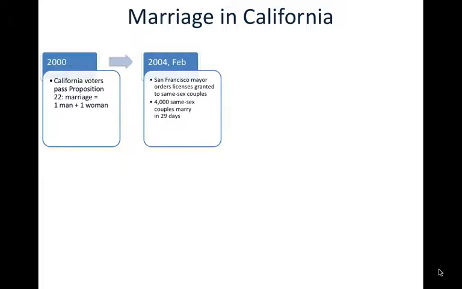Now, in 2004, the mayor of San Francisco ordered marriage licenses granted to same-sex couples, even though Proposition 22 had passed. And this was Gavin Newsom, who later became the governor of California. Within 29 days, 4,000 couples married, and there's going to be a lot of back and forth here, so I'll indicate at which point the people who were celebrating would have been doing so by waving rainbow flags.